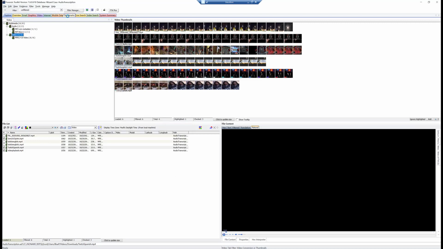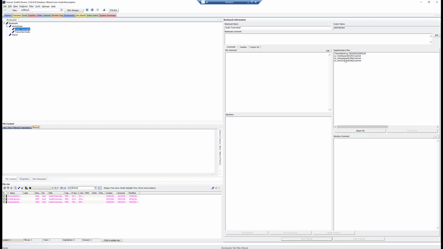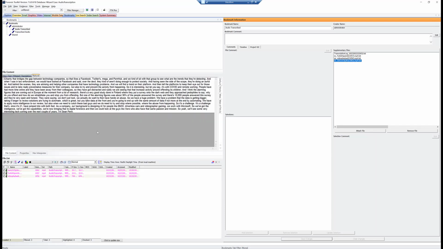So now if we jump over to our bookmarks tab, we have audio transcribed, and we have our 3 files that we looked at. Those are bookmarked here. And then if I click on the supplemental file over here, which is the file we generated and it's automatically appended to our case, let me bring this up a little bit.